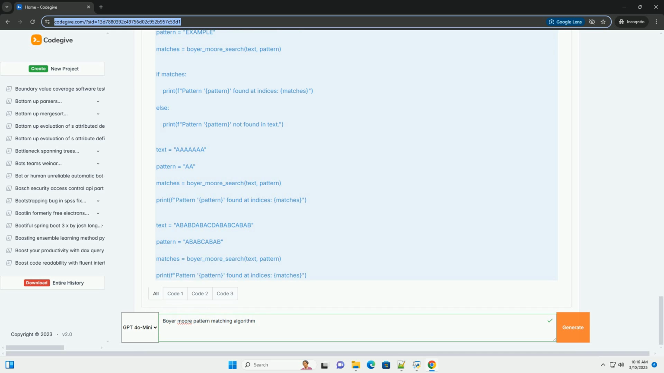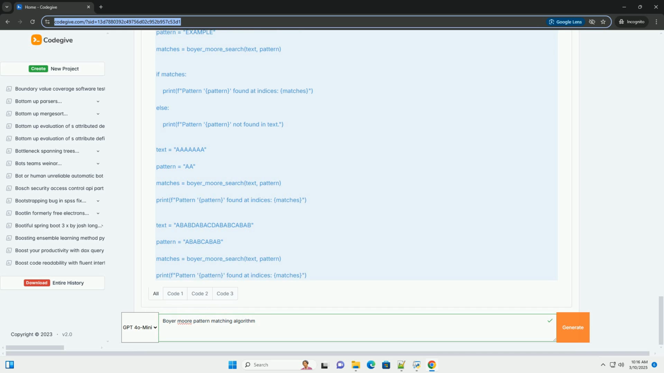Now, let's consider another example. This time, the mismatched character in the text is B. The bad character heuristic asks, does B exist in the pattern Anpanman? The answer is no. Therefore, we shift the pattern entirely past the B. In this case, we'd shift the pattern 8 positions to the right.